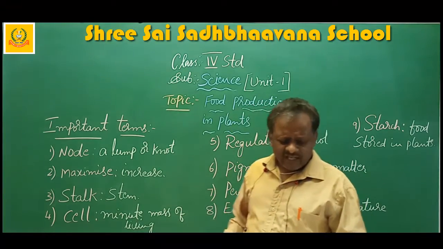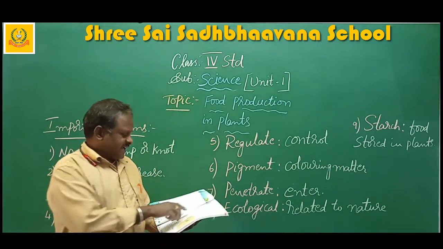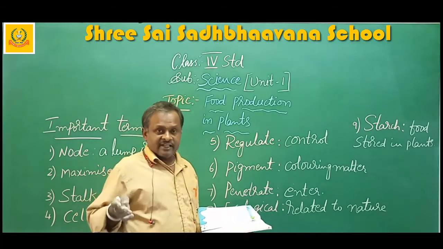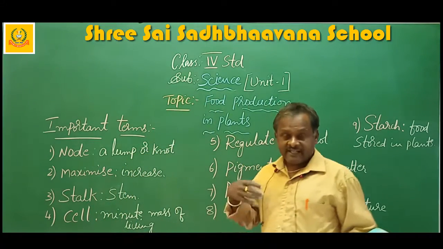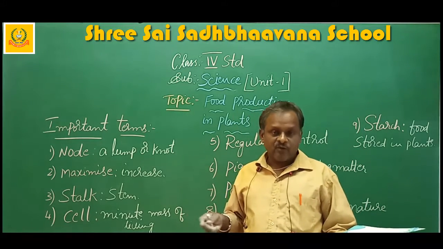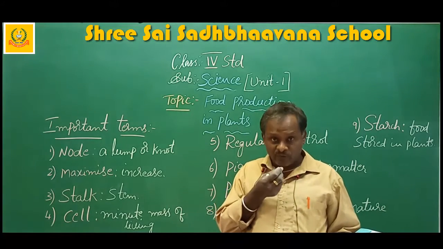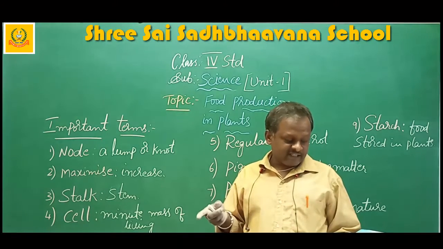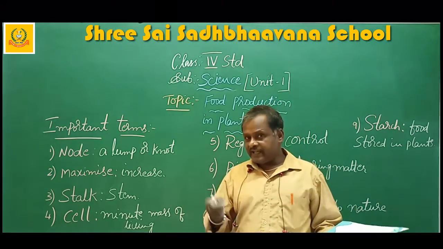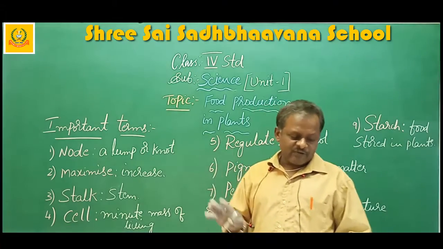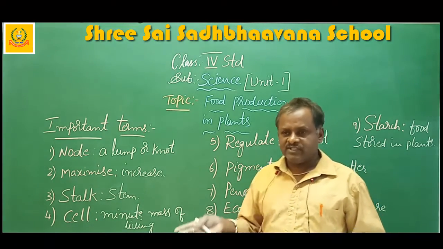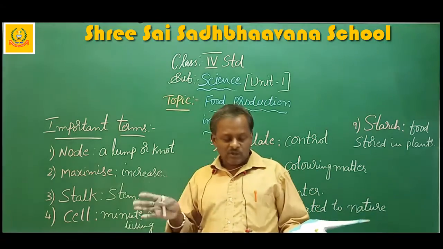Okay, here I will read the lesson once again. Plants are essential for our existence. Yesterday itself I explained that plants are very essential for our existence. That means without plants we can't live. What do they provide us? They provide us food, fuel, oxygen and clothes. We use wood as fuel. We use wood for making furniture and tools.